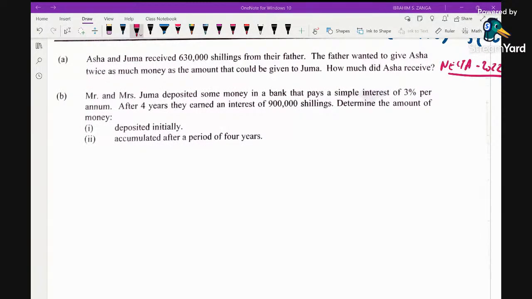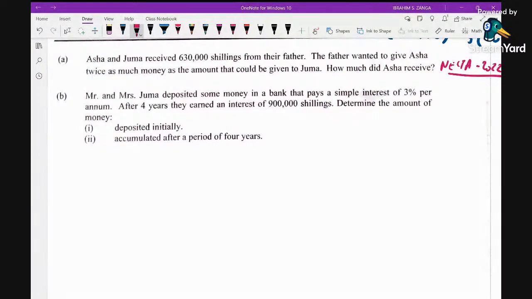Hello students, welcome again to another session whereby we are solving mathematics questions. This session will continue with questions of Necta 2022 from Form 2 Basic Mathematics. So we are going to proceed with question number 5.